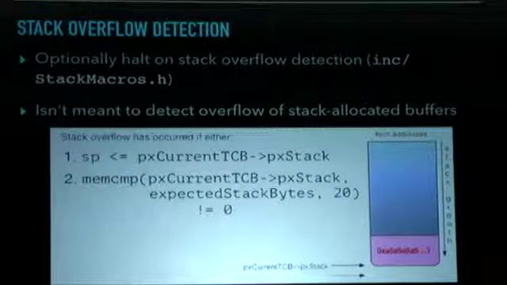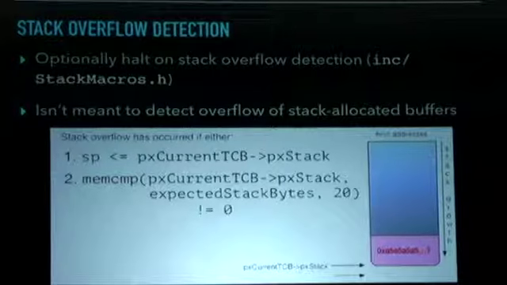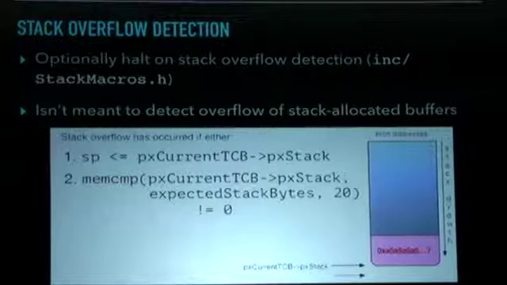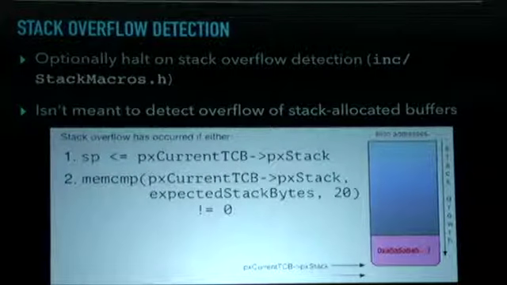So if we were able to overflow a stack allocated buffer somewhere in the middle of this stack, we'd be writing towards high addresses, and neither of these checks would detect it. So it doesn't buy us anything in terms of security.